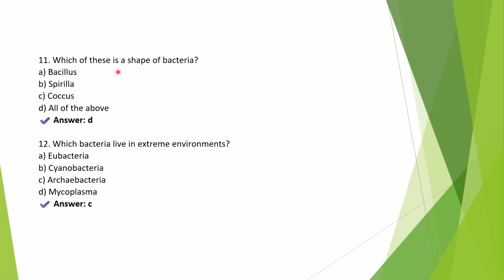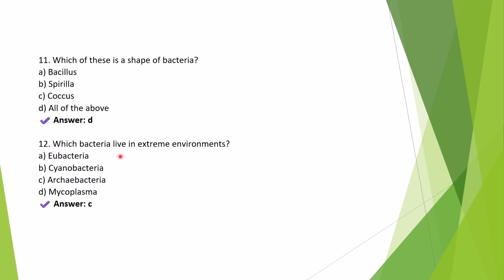Question 11. Which of these is a shape of bacteria? So the right answer is all of the above. I think most of you will be knowing this. Bacillus means rod-shaped. Spirilla means spiral-shaped. Coccus means spherical. So all the options are right.